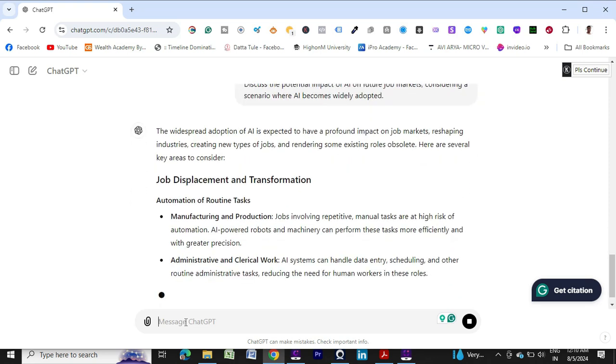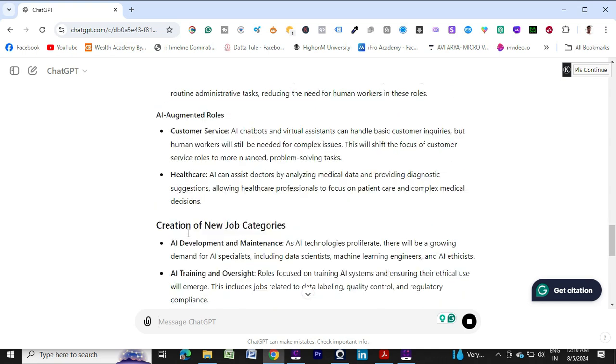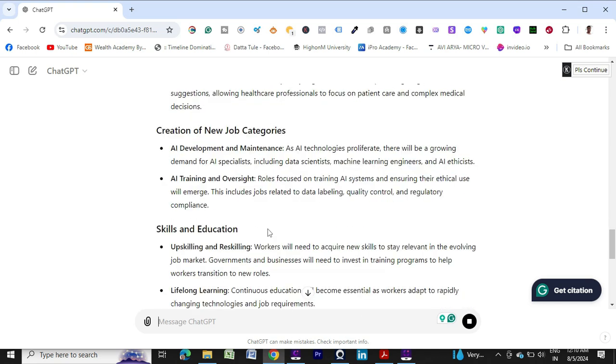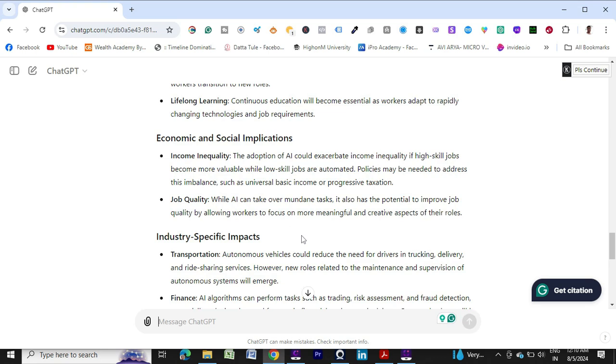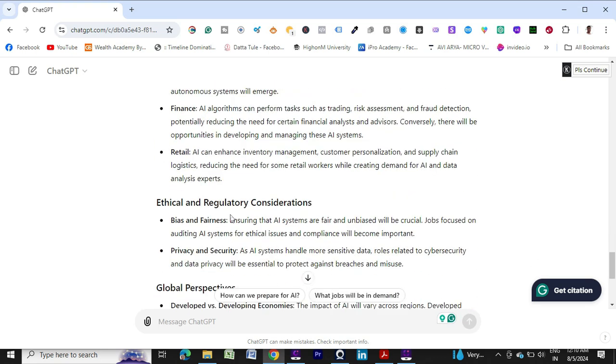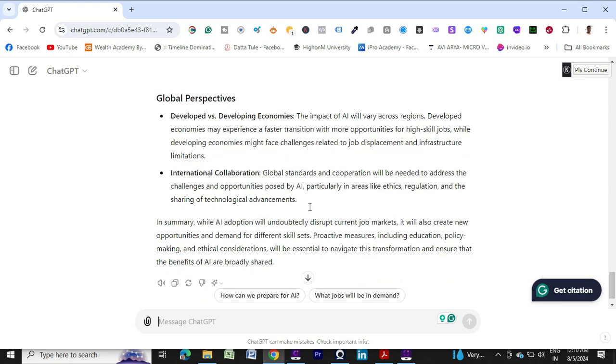So now it's providing me a more specific answer based on my requirement. It's saying job displacement and transformation, automation of routine tasks, manufacturing and production, administrative and clerical work, AI-augmented roles, then creation of new job categories, skills and education, economic and social implications, industry-specific impact, ethical and regulatory considerations, global perspectives. So all the detailed information.